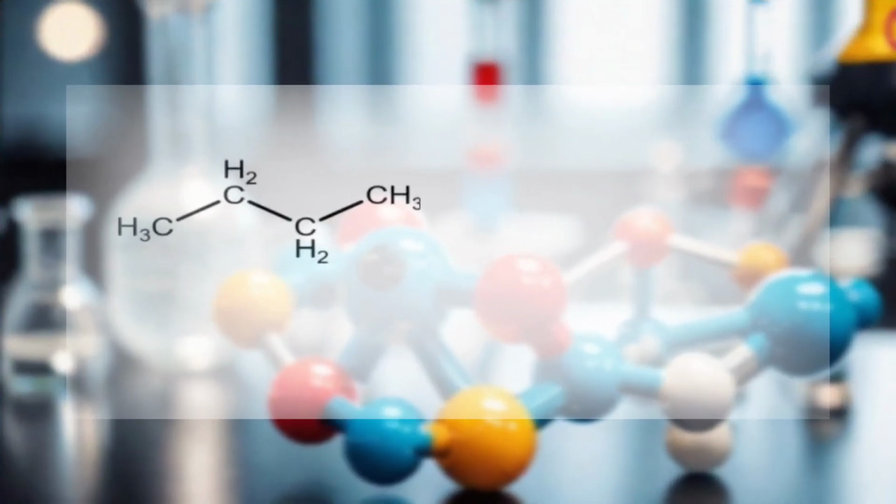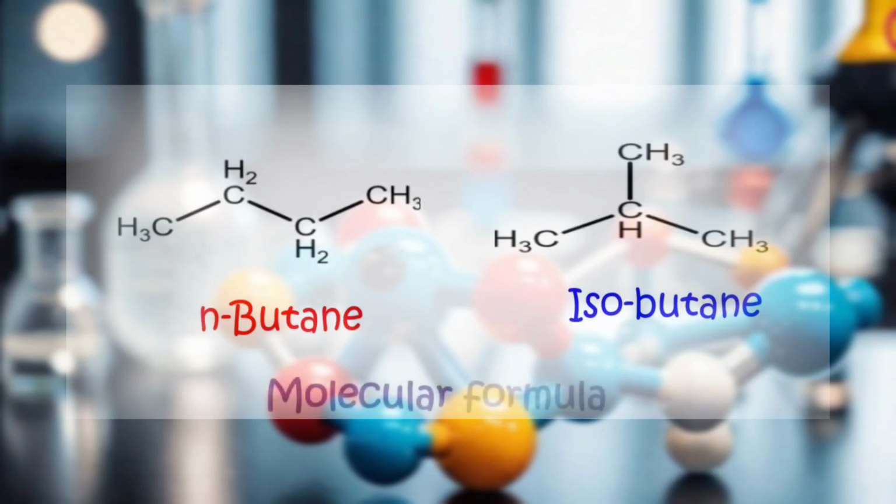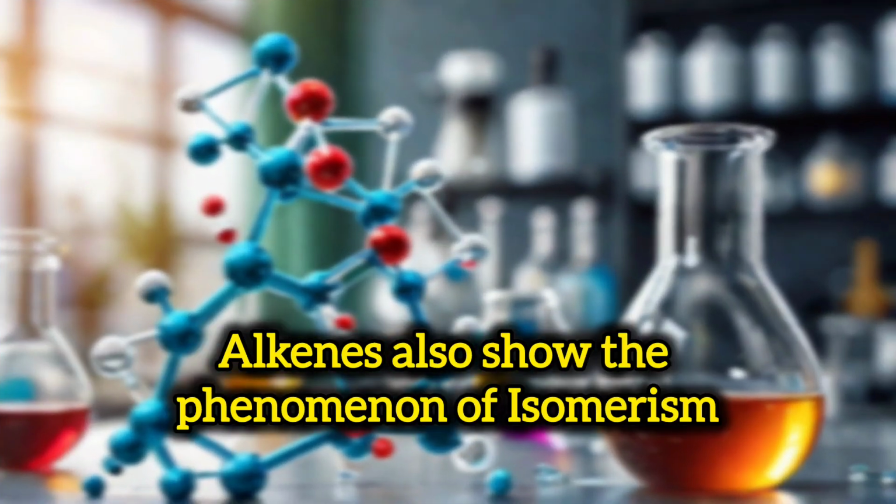Here in the case of N-butane and isobutane, the structural arrangement of the 4 carbon and 10 hydrogen is different in both molecules. In N-butane, the carbon and hydrogen are attached with one another in a straight line, or we can say in a linear order, whereas in the isobutane, they are arranged in a branch-like structure. But the composition and the number of the carbon and hydrogen atom are same, and molecular formula is C4H10. Again, this also shows the phenomena of the isomerism.